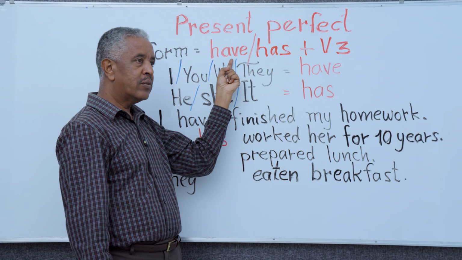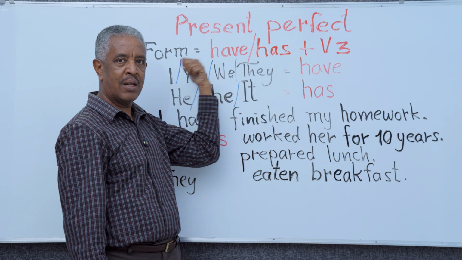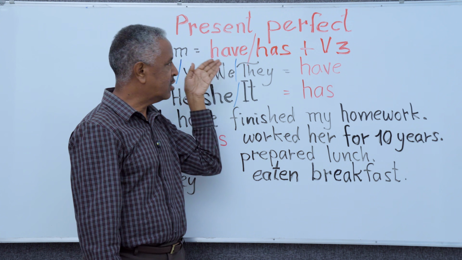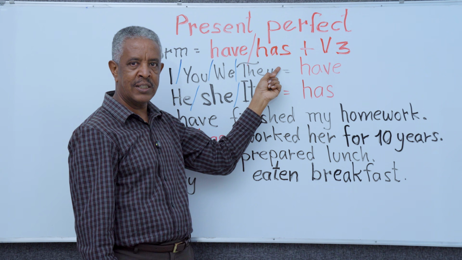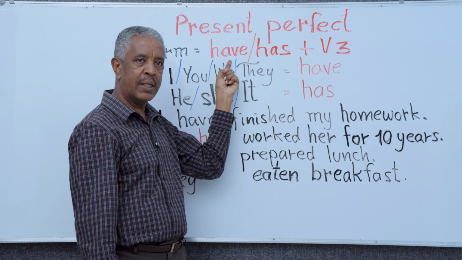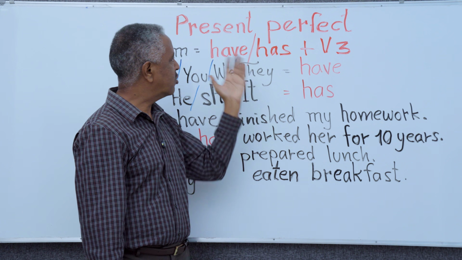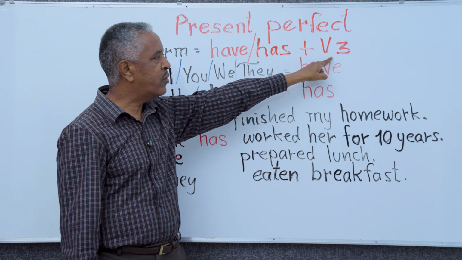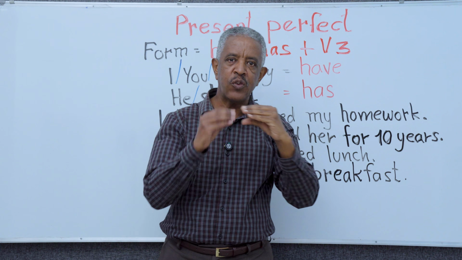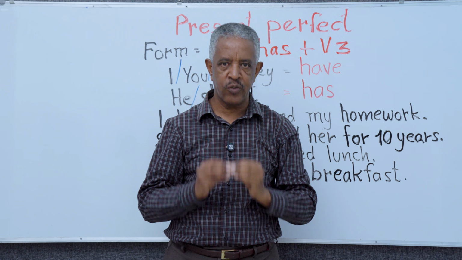We use have or has depending on the subject. The subject dictates. If the subject is I, we choose have; if it is he, we choose has, because has is verb 3. Okay, so have or has plus verb 3. The main verb that follows have is always in verb 3 form.